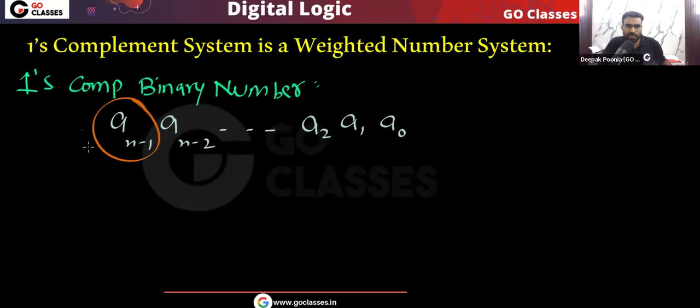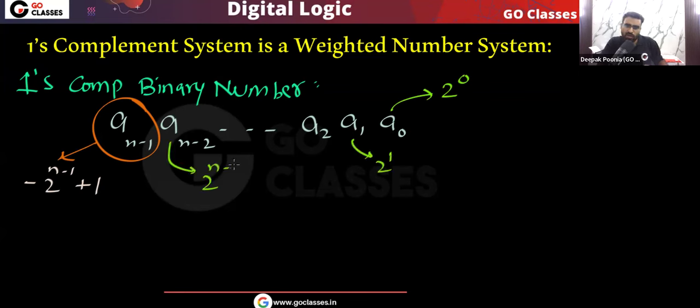The weight of the MSB is minus 2 power n minus 1 plus 1, because to the right of the MSB there are n minus 1 digits. For the remaining positions, the weights you already know: 2 power 0, 2 power 1, and for this position the weight is 2 power n minus 2, because on the right of it there are n minus 2 bits.